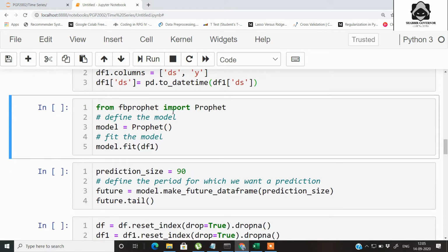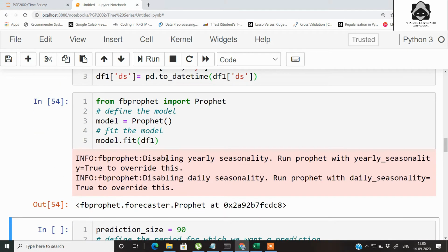From fbprophet you need to import the Prophet class, then create an instance model from the Prophet class and fit your univariate data. So here we are fitting the data. In the warnings you can see disabling yearly seasonality and disabling daily seasonality. This is because our data is limited, so seasonality is not captured in our model. So we get this kind of warning, but that is fine.